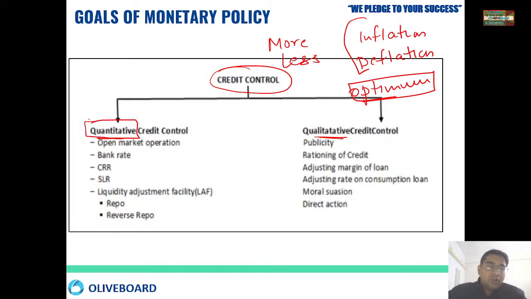Quantity, meaning increasing or decreasing the quantity of something, and qualitative means you can ask somebody to do some kind of quality work. Okay, here we are not talking about people doing some ups and downs, but quality you can convert, and that quality will help you in the future. Okay, so we'll be discussing each and everything now separately, right?